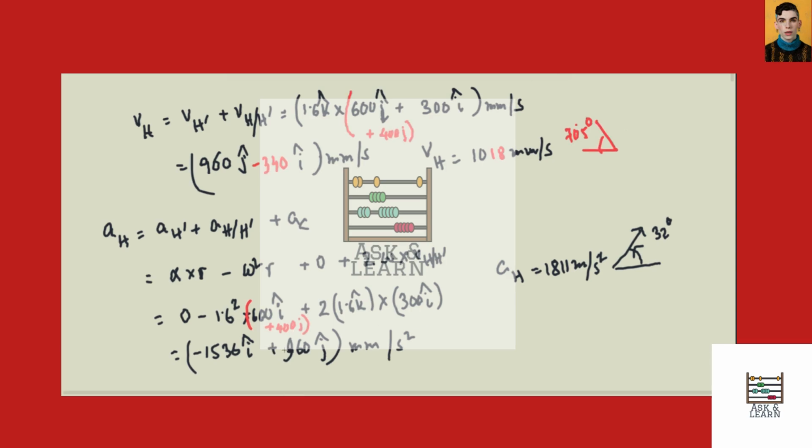So we end up having negative 1536 plus minus 64j millimeter per second square, and all together